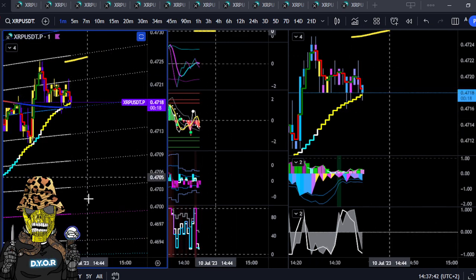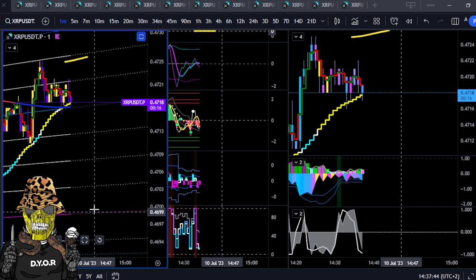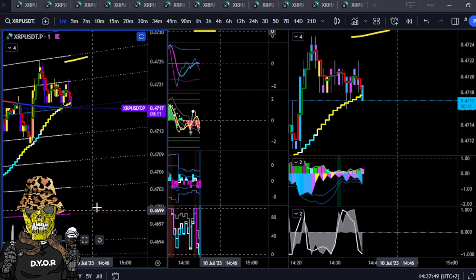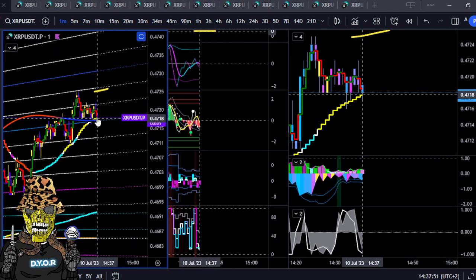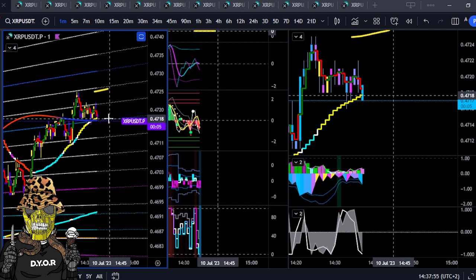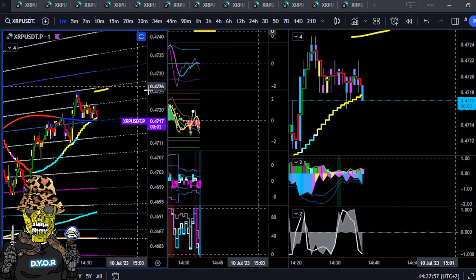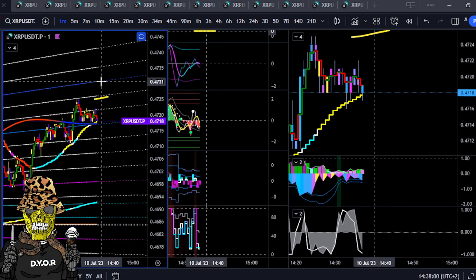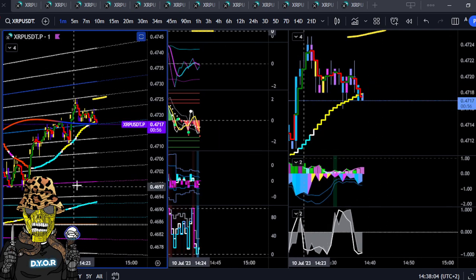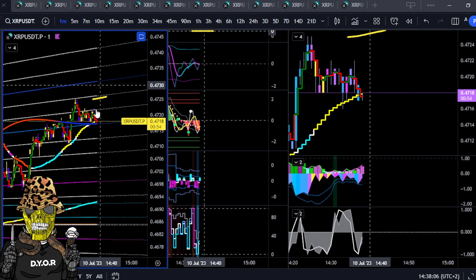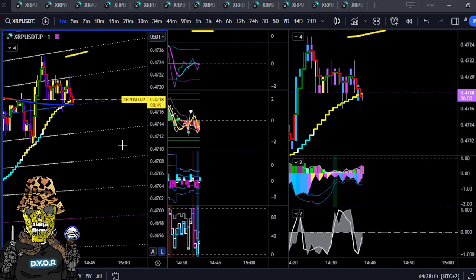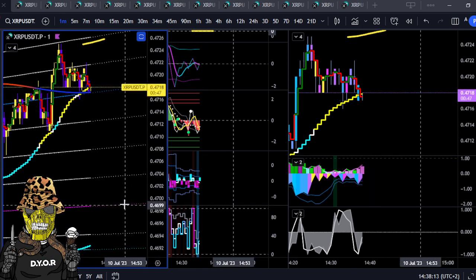Any closes below here, we'll look for continuation back down to 47 cents. All right, any closes below 47.17, we'll look for continuation down to 47 cents. Any closes above, this might grow if it starts to go up a bit into this yellow line. So any closes above 47.18, we will look for continuation 47.31, 47.41, and if it's doing that, we know that it's flipped around these higher term time frames, and you can be very, very bullish in a sense, maybe for a couple minutes. But here we go.